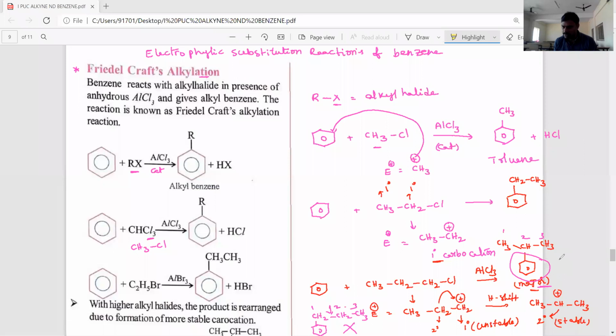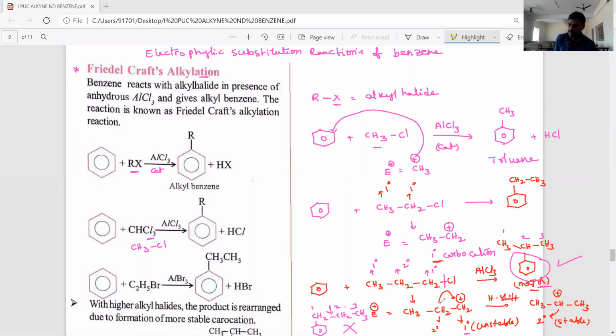Why is this product major? Because the primary carbocation is unstable, and the molecule also contains a secondary carbon. This is a primary carbon, this is a secondary carbon, and this is also a primary carbon. So this alkyl halide has a secondary carbon, but the given alkyl halide is a primary alkyl halide. Initially the chlorine and carbon bond breaks to form the unstable primary carbocation.